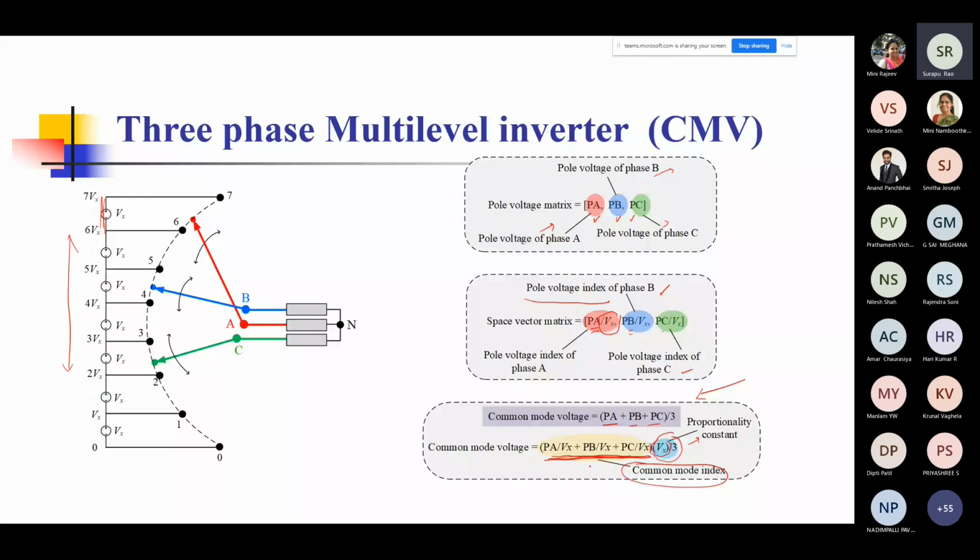Now we'll see what we mean by this and why I have tried to show all this. So we got an expression for the common mode voltage by the basic definition, and then we have written an expression which is now in terms of the common mode index that we defined before.